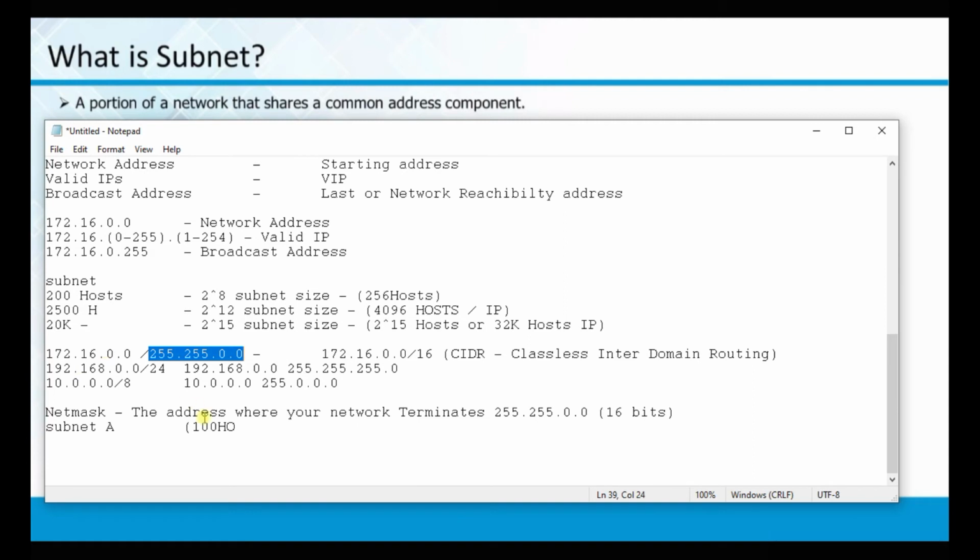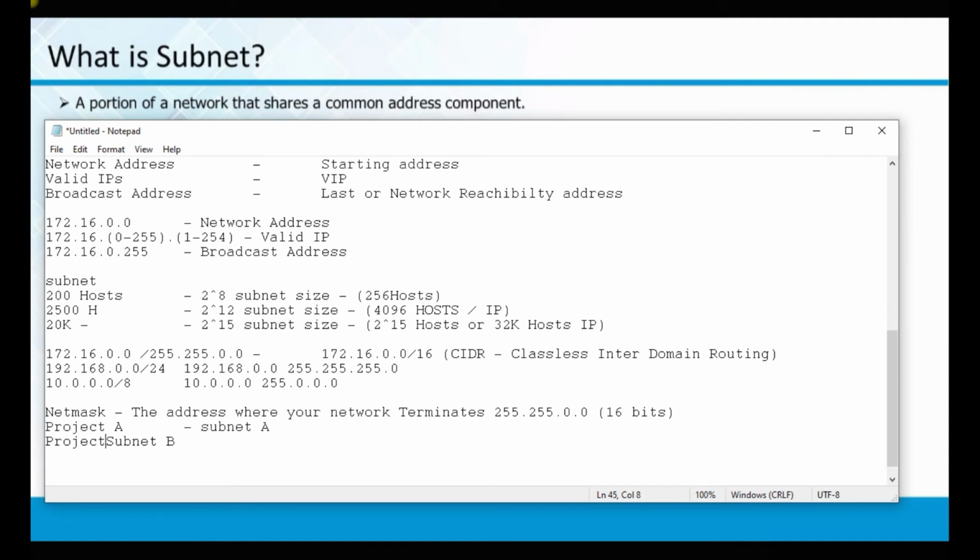Now, as I have already defined this, we are creating a subnet A. In our exercise, we are going to create two subnets, subnet A and subnet B. Whenever I say subnet A and subnet B, you can think project A and project B. There are two projects. Project A, which I am allocating subnet A. You can give a name also, if you want your client's name or something like that. Here is another project, B.